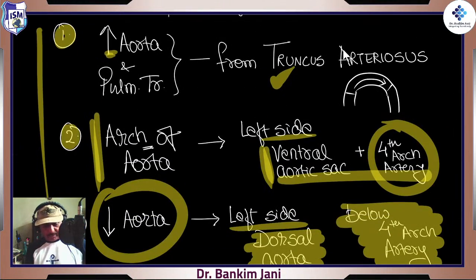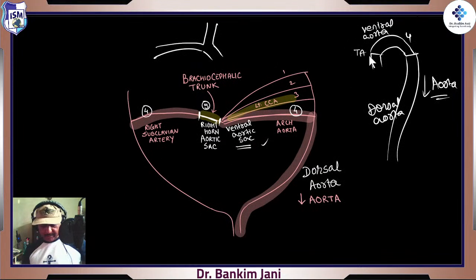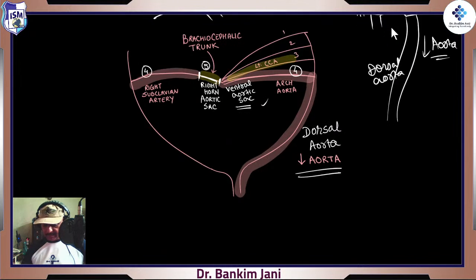So the ascending aorta and pulmonary trunk come from the truncus arteriosus, the arch of the aorta from the ventral aortic sac and the fourth arch, and finally the descending aorta is below the fourth arch, because between 3 and 4 was the ductus caroticus, which was degenerated, and this is the dorsal aorta, right? That's what we get, and this is for the brachiocephalic, right? Brachiocephalic develops from the right horn, and ventral aortic from the dorsal aorta.